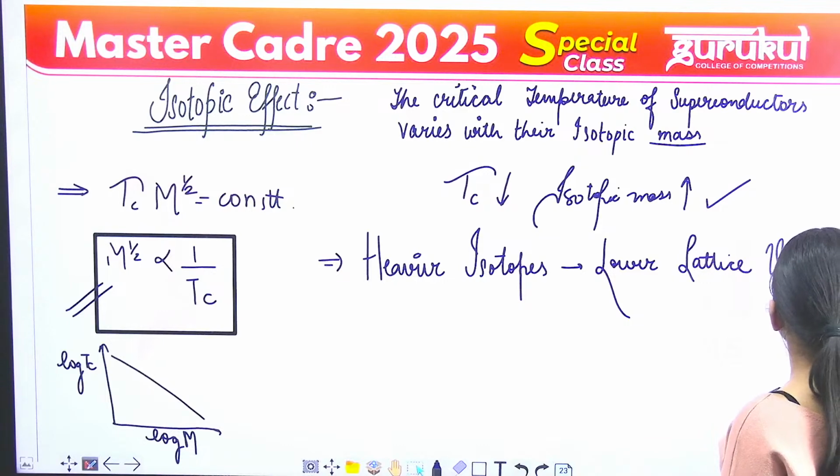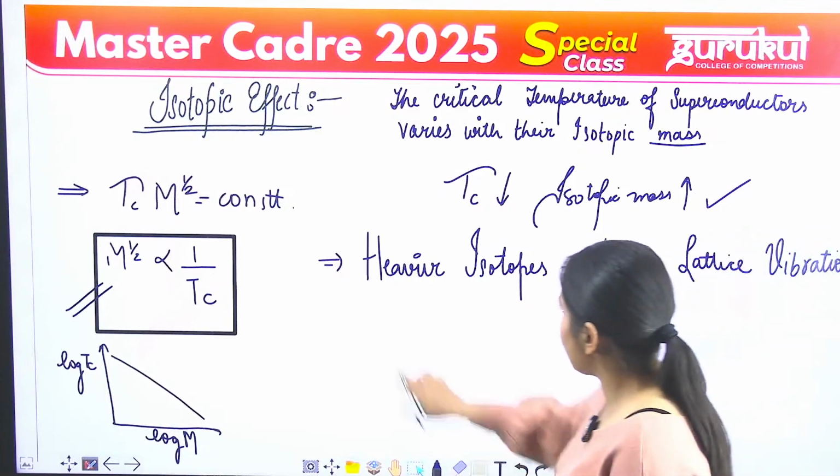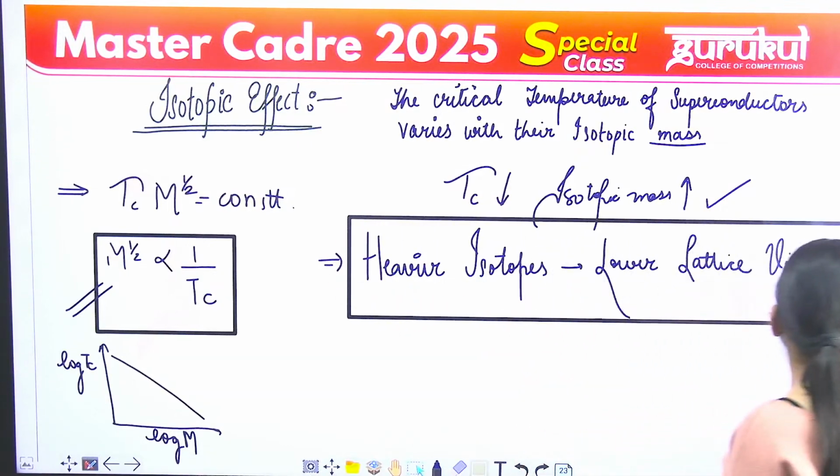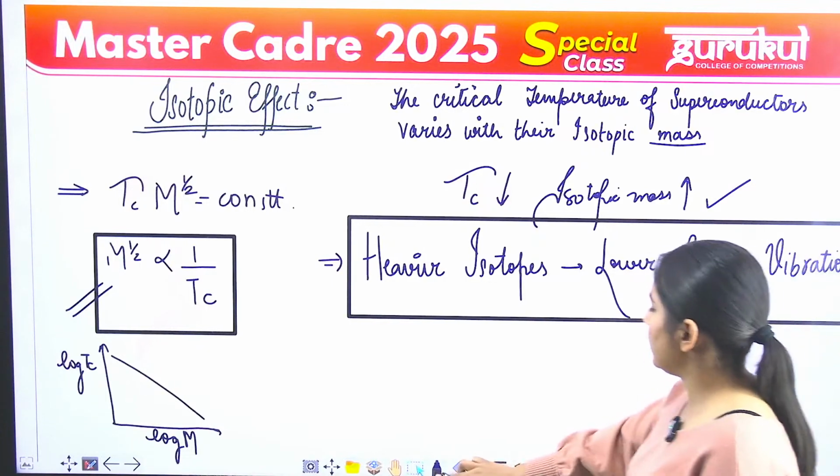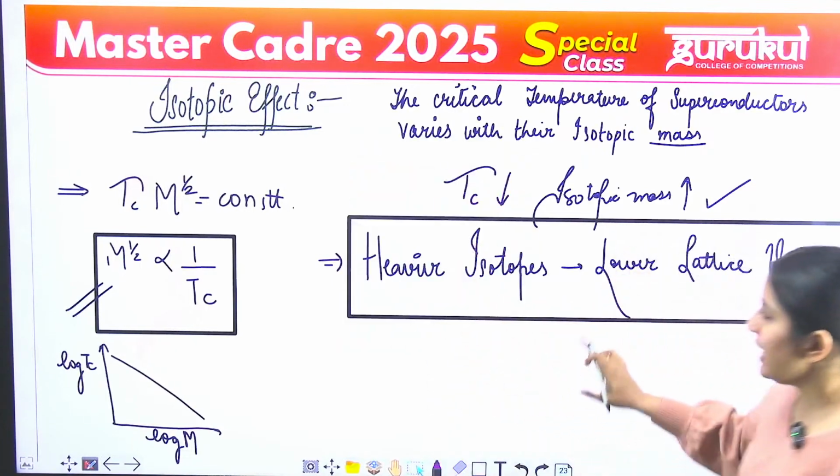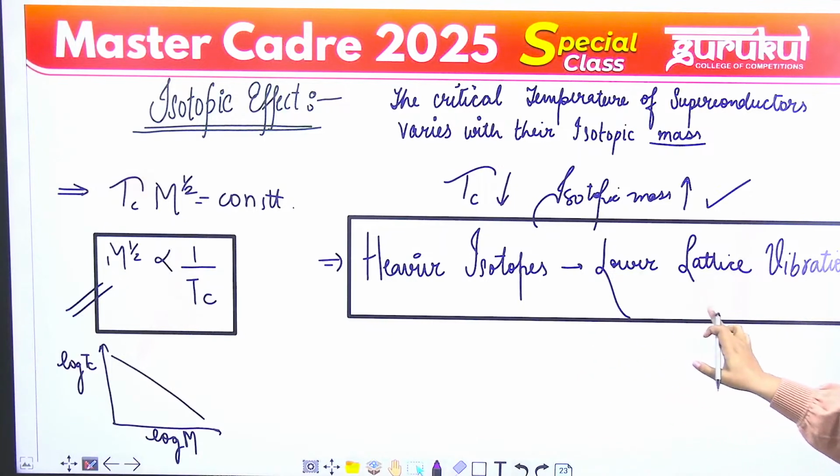That is a direct consequence for superconductivity, from which we can learn more about it: heavier isotopes have lower lattice vibration.